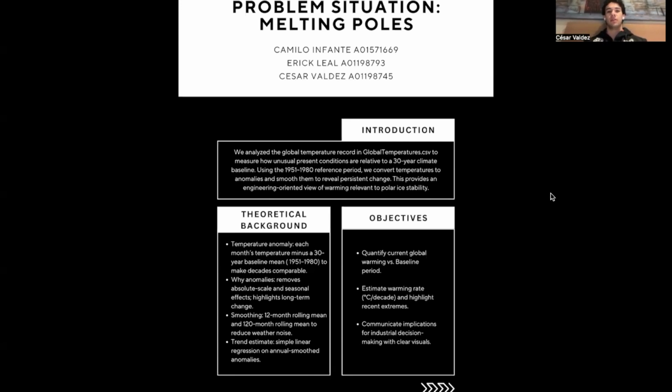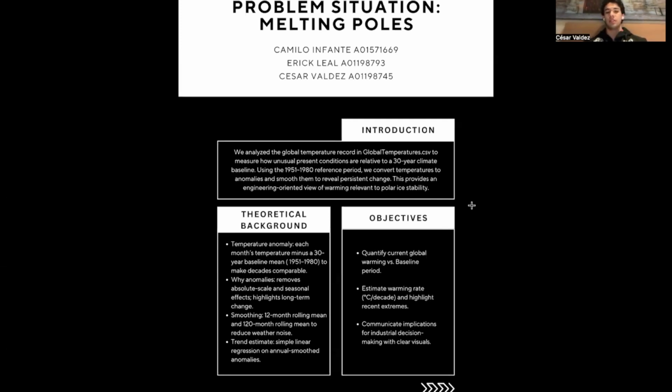And in this project, we are going to look at the melting pole status in 2025, because in this year, satellite data and climate models reveal that Arctic sea ice has reached its lowest winter maximum in the 47-year satellite record, while Antarctic ice continues to show signs of instability. So, with this project, we need to answer the question of if we are in trouble.